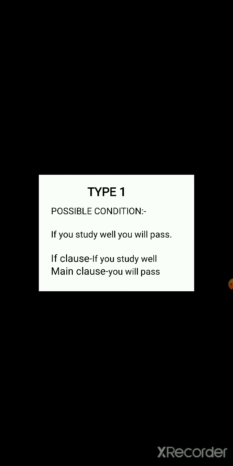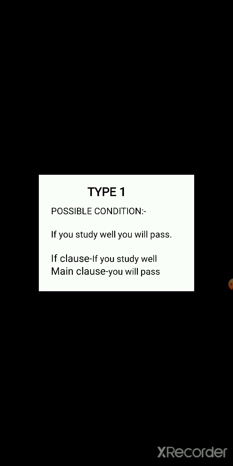And I think it is very easy to identify the if clause, because the word if should be there in the if clause. So here, if you study well is the if clause, because if is in the clause, and the remaining clause is the main clause. Okay. So once again, in a conditional sentence there should be two clauses, if clause and main clause.